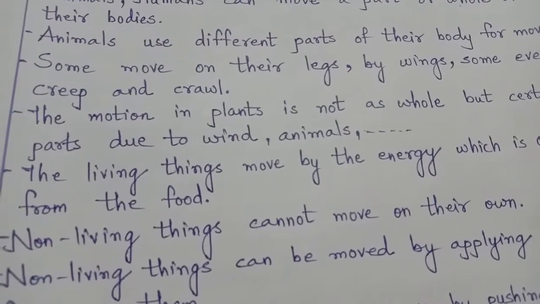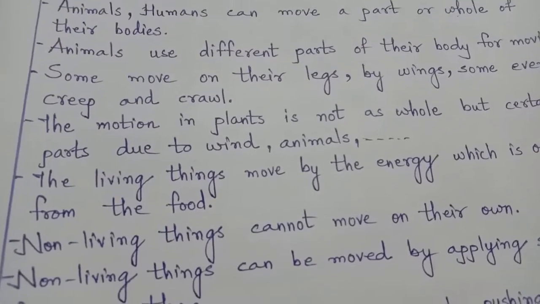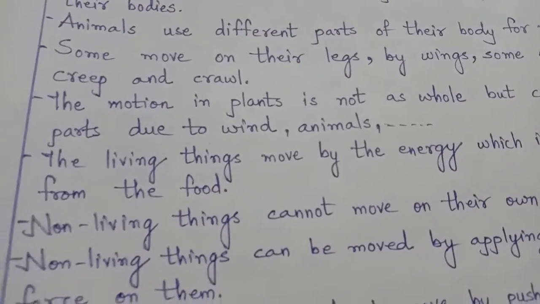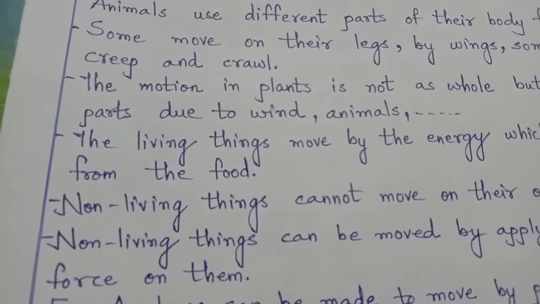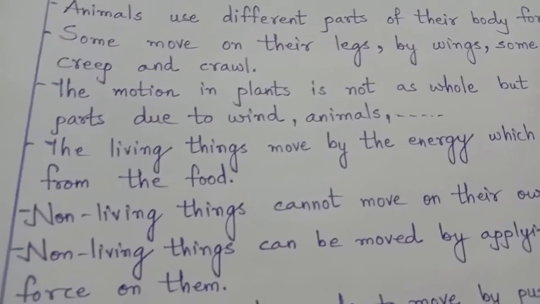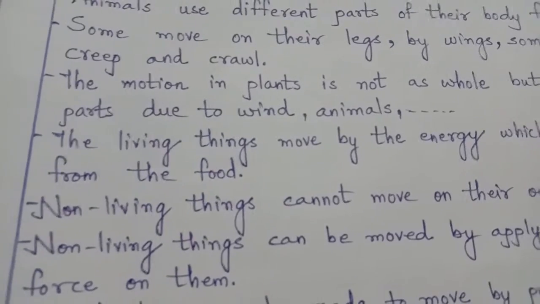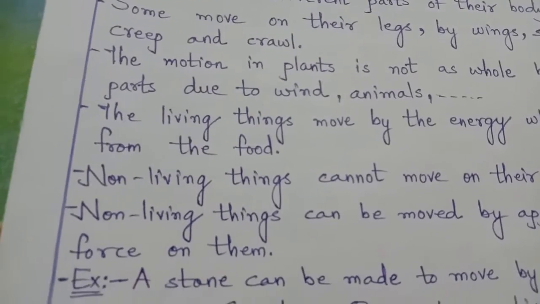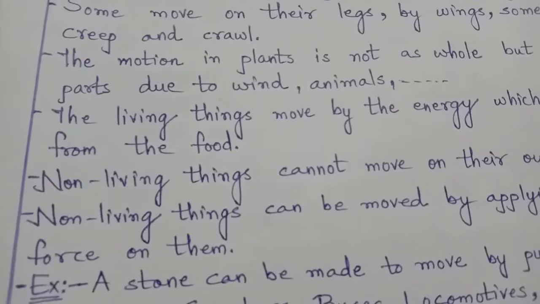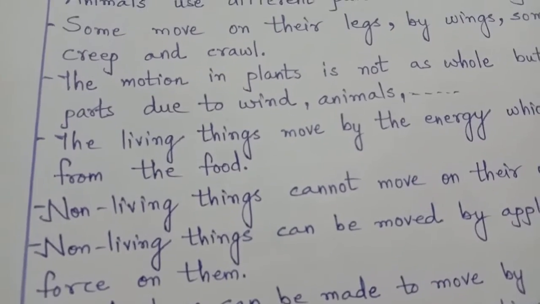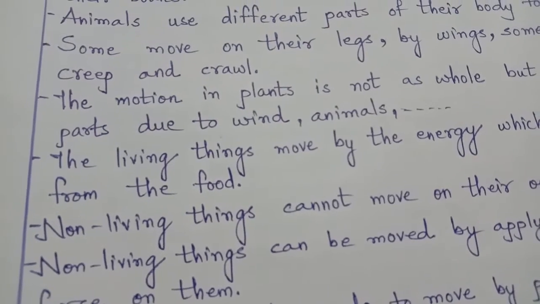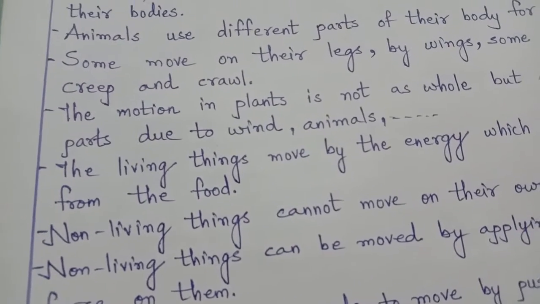When rain falls, it falls on the plants also, and along with that rainwater, it will carry away the pollen grains of the plants, some leaves of the plants, right? So that is a type of movement of the plants because of external factors like animals, wind, water.